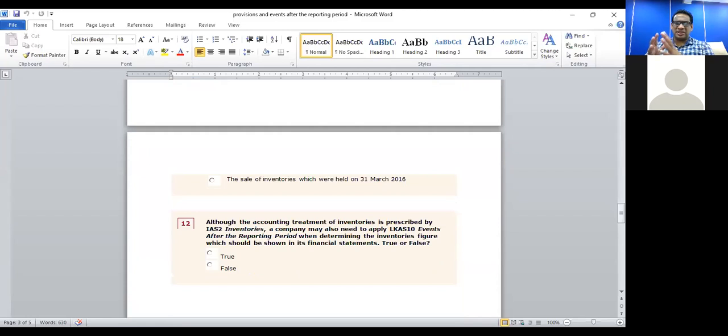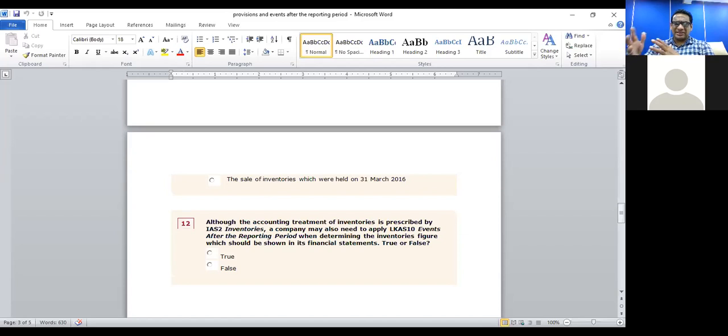That is true, especially after the end of the financial year, after preparing the financial statements, before the financial statements are authorized to issue. If something significant, something like COVID-19 has happened, and as a result of that, if inventory values have significantly come down, the net realizable value of inventories have come down below the cost, then of course, inventories have to be adjusted. So the statement given here is correct.